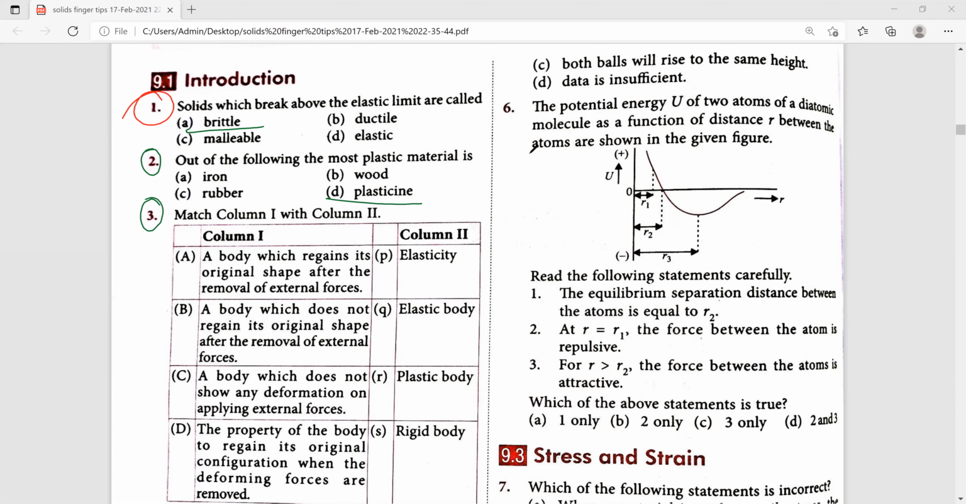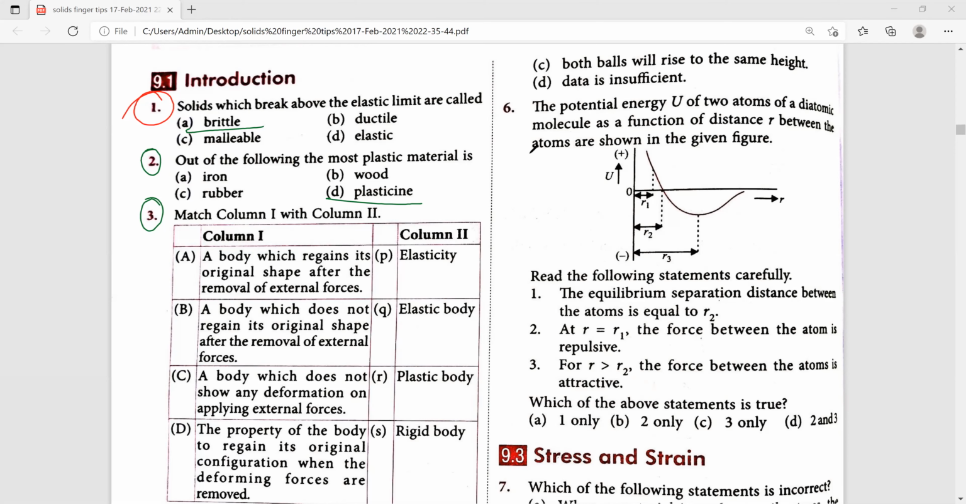Third question, match the following. So they have given four columns, and we have to choose the right answer. In column 1, they have given some definitions, and in column 2, whether it is a rigid body, plastic body, elastic body, or elasticity, we have to choose the right answer. A body which regains its original shape after the removal of external force is called an elastic body.